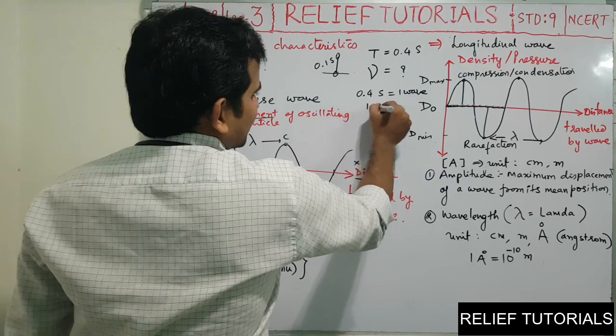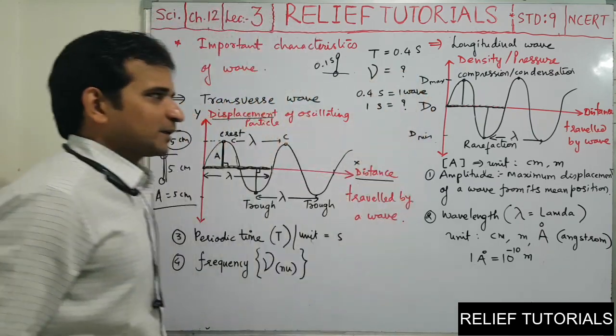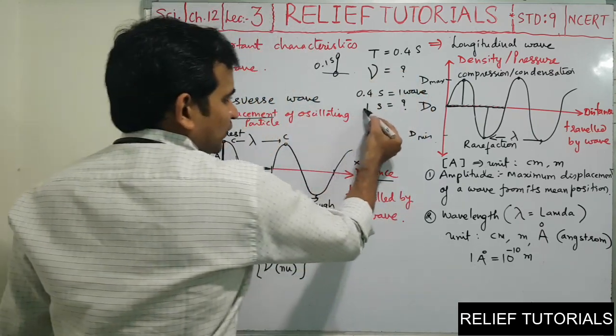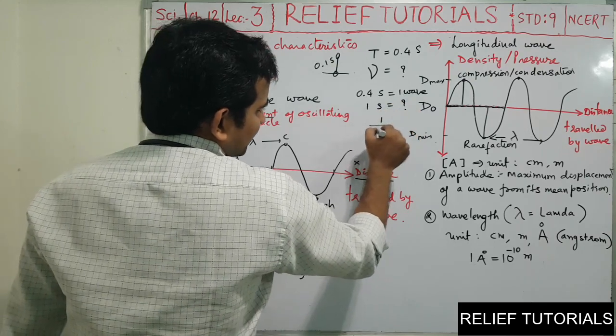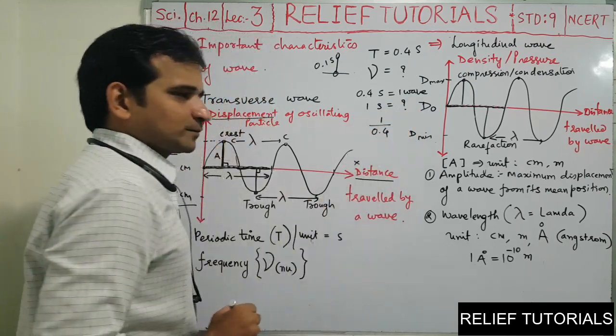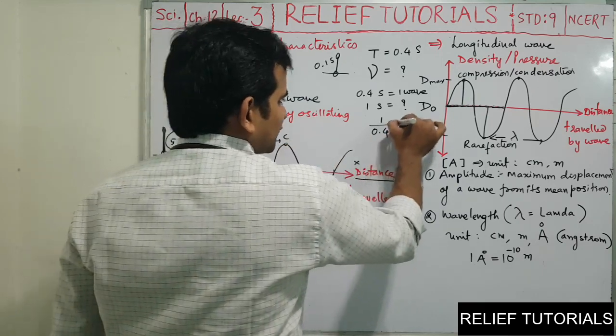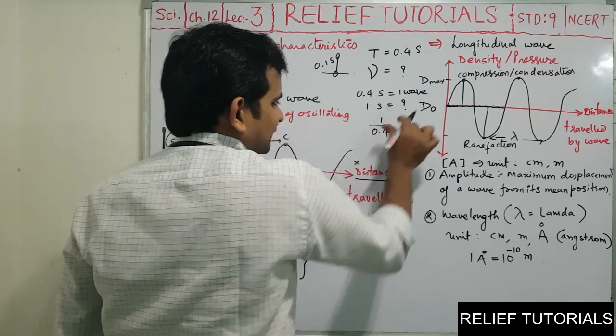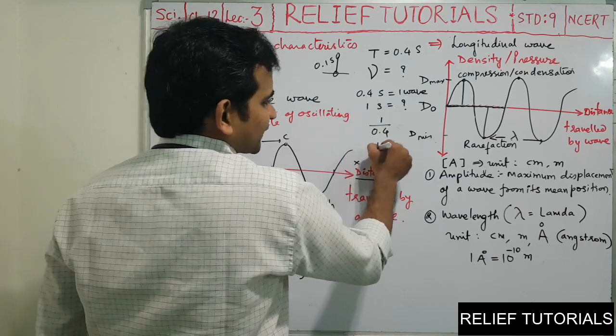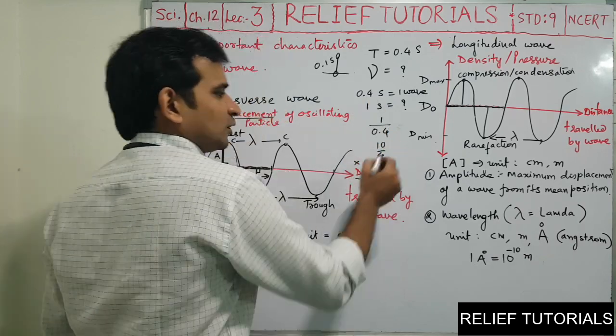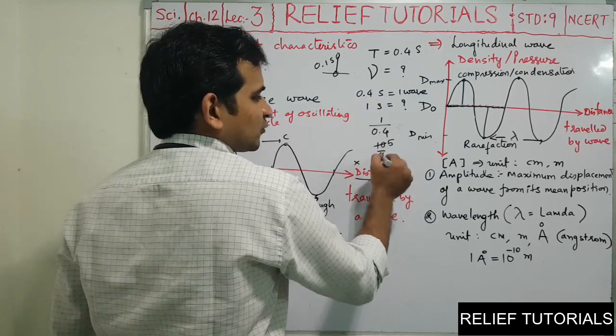Then in 1 second, how many waves can be completed? So 1 into 1, 1, 1 divided by 0.4. Let us remove the decimal from here. So it will be like this, 4 upon 10, 10 will be in the numerator. So 10 divided by 4, it's 2, 5s are and 2, 2s are.